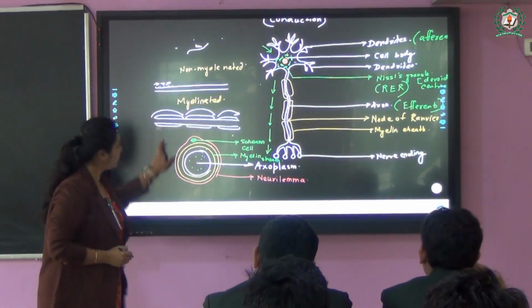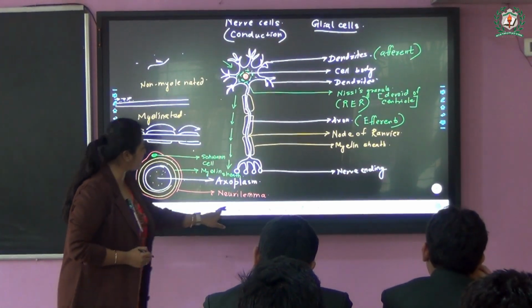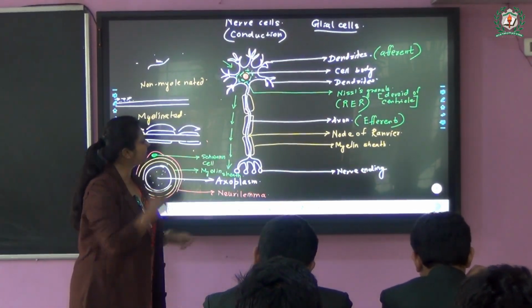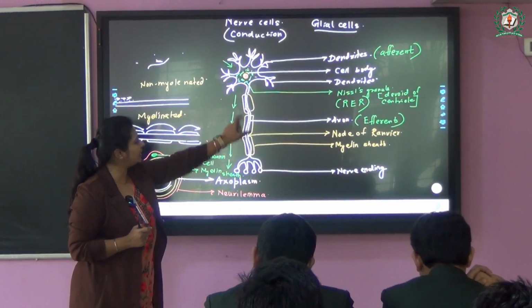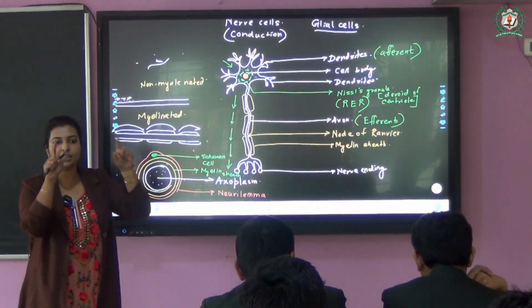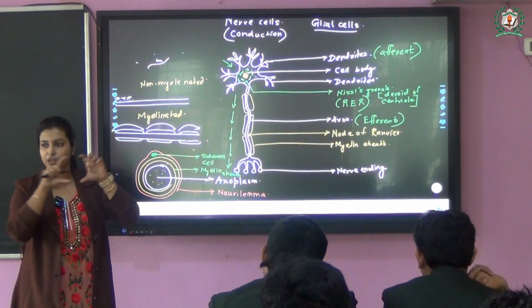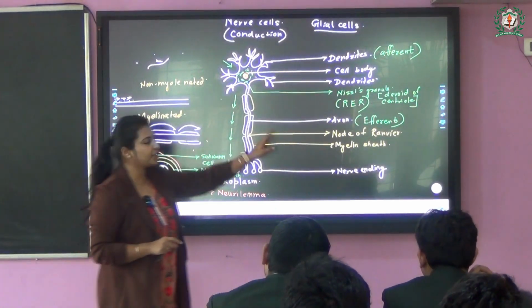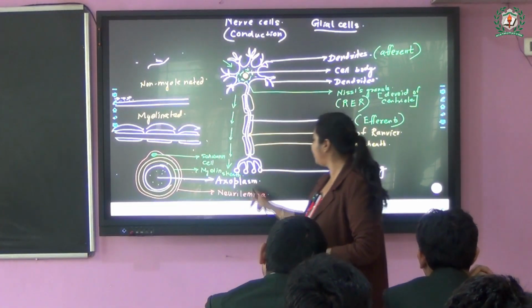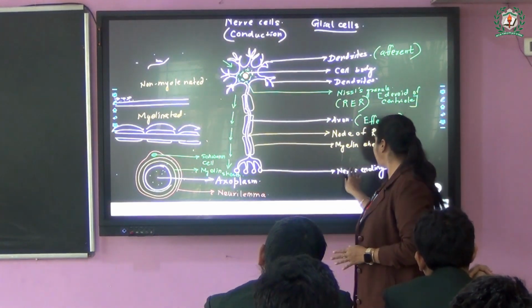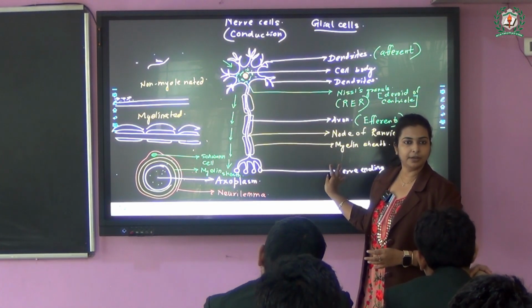Fine. Now, with this we came to almost the end of this structure. That is just the junction. You can understand in this junction the myelin sheath is not deposited. This junction is the node of Ranvier. Ultimately, when we come to the end of this, that is the nerve ending or the end bulb.